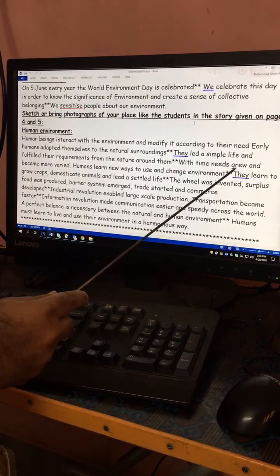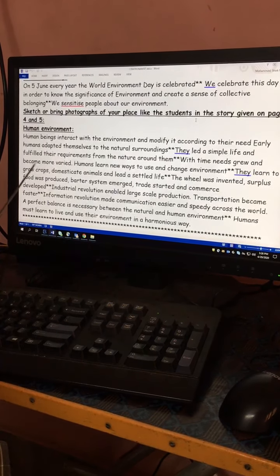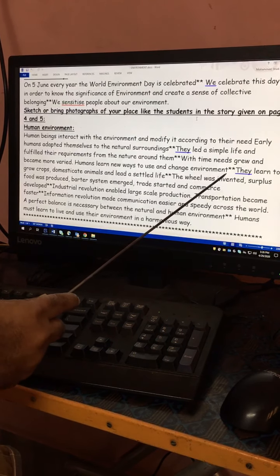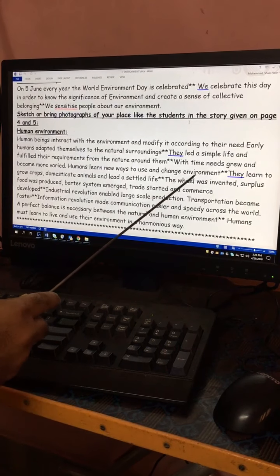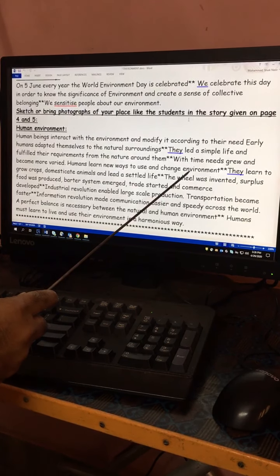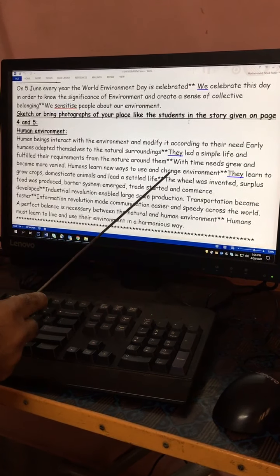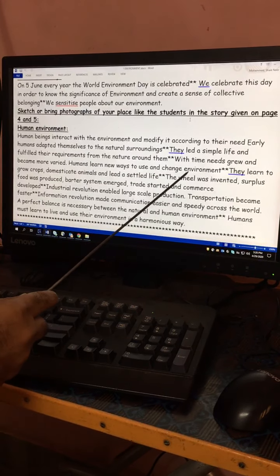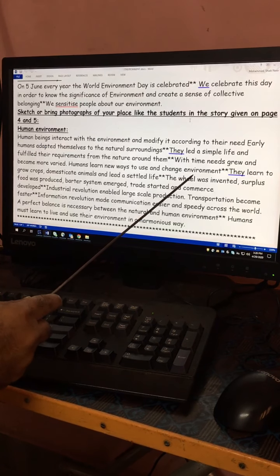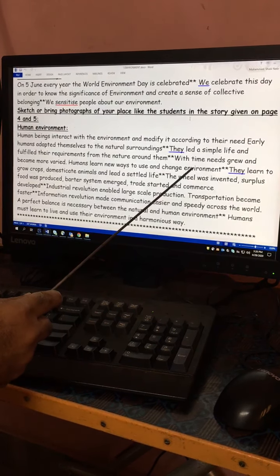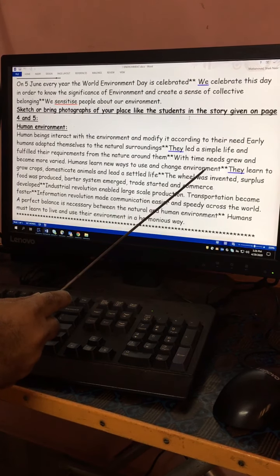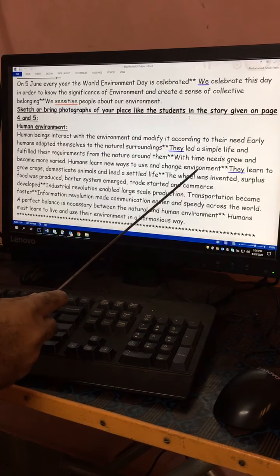With time needs grew and became more varied. Humans learned new ways to use and change the environment, because now we can see a lot of changes in the environment. Mining is taking place, deforestation is taking place, urbanization is taking place, and many important buildings have been constructed. That's why we can find a lot of changes. We can find natural calamities also, and disasters also. There are natural disasters happening in the environment.